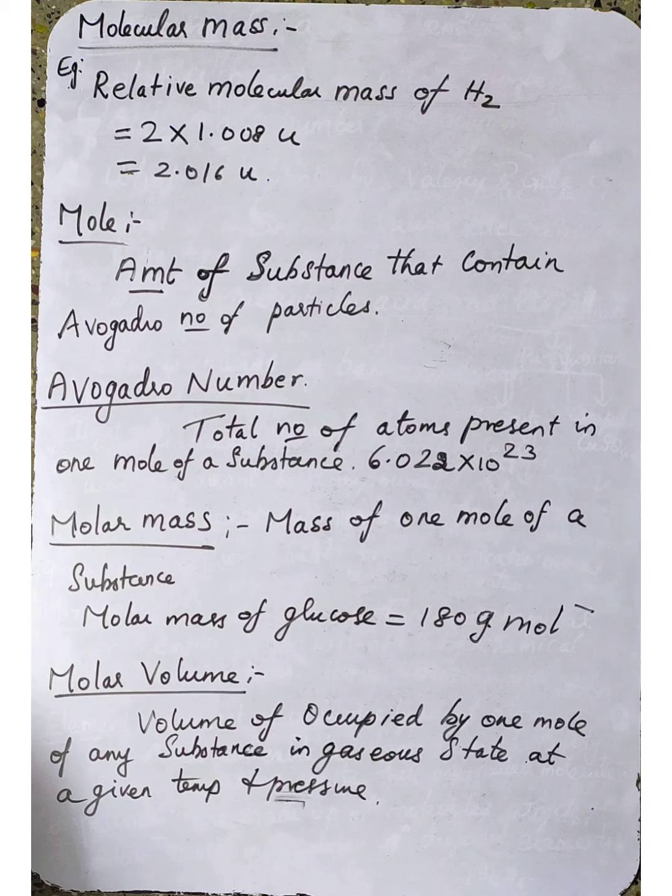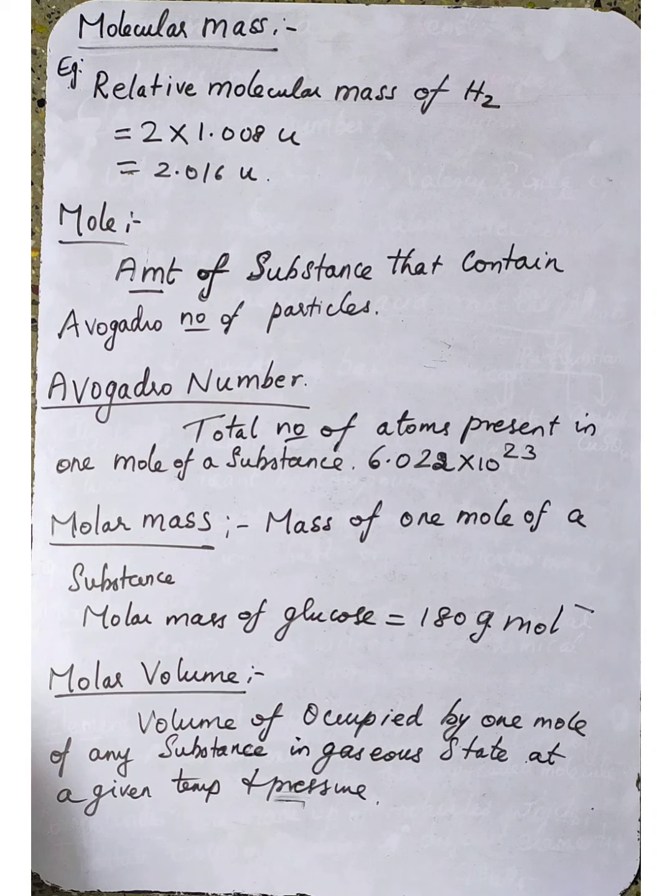What is the value of Avogadro number? In the new syllabus, it is given as 6.022 into 10 to the power 23, and you have already learnt 6.023 into 10 to the power 23 in 10th standard. More or less the same. So the value of Avogadro number is 6.023 into 10 to the power 23.